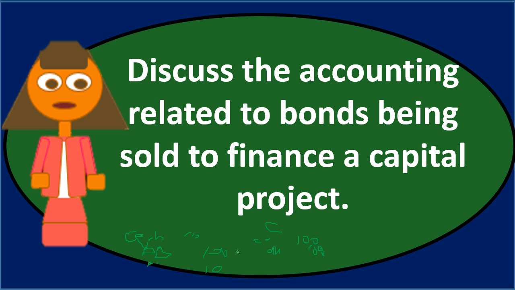It's different than what we would expect. You would expect it going up into a liability account. Why would that be the case? Well, because the capital project fund is a governmental type fund. The governmental type funds use the modified accrual basis. Modified accrual basis doesn't have long-term liabilities. We're not going to have the bond payable in the capital project fund. What we are recording is kind of the flow, what's happening.